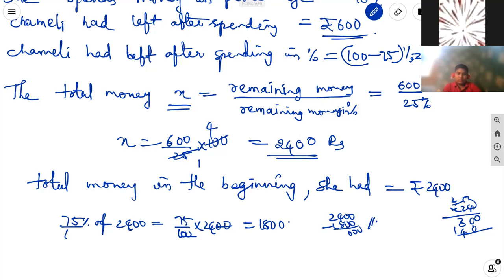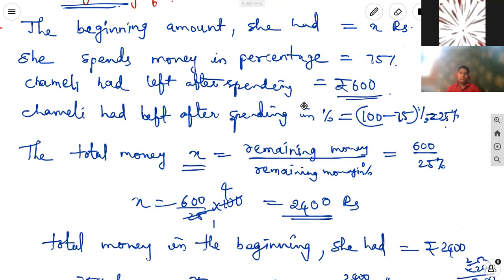But here they didn't give the spending money, only they have given the remaining money. Chameli had left after spending means this is the remaining money. Remaining money is not equal to the spending percentage. So we can find out the remaining percentage. From that, remaining money by remaining percentage is equal to the total money.